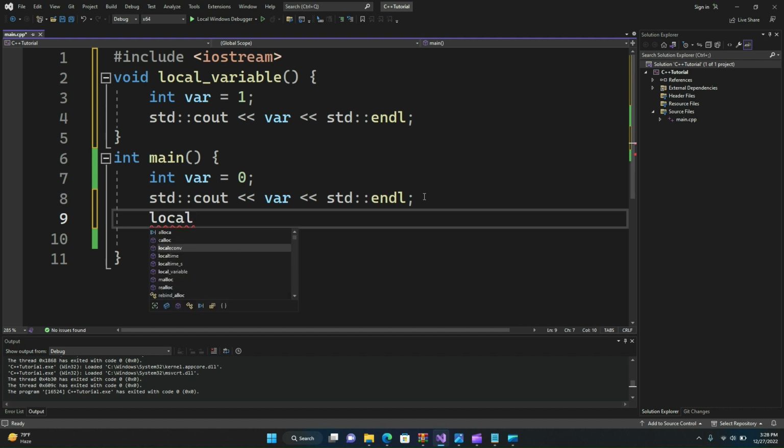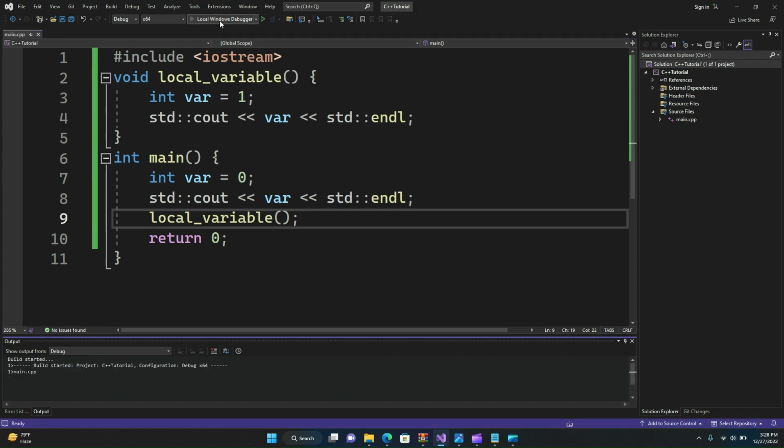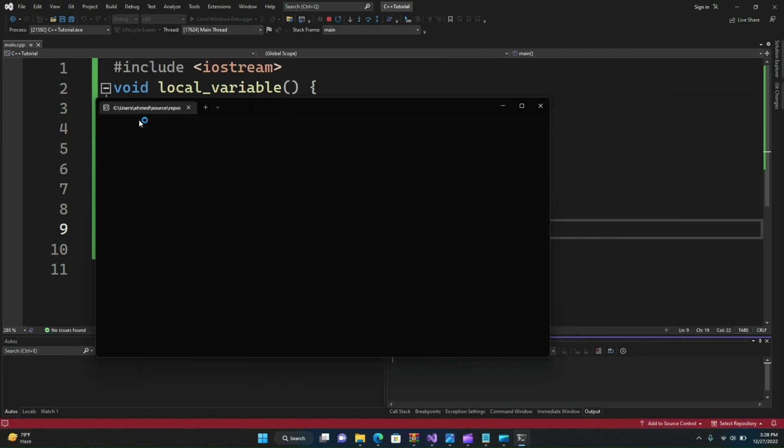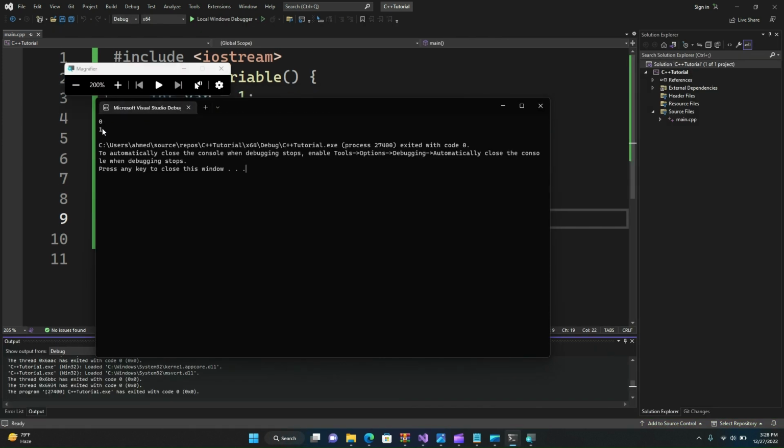And let's call this function in main as well. For example, we will call the local variable method, and let's run this code and see what output we get. So we can see we have got 0 and 1. Let's understand this code in detail.